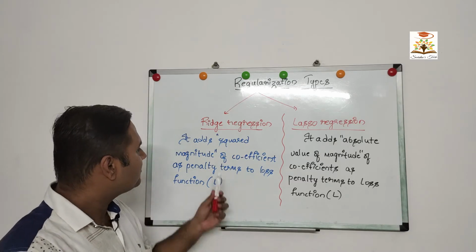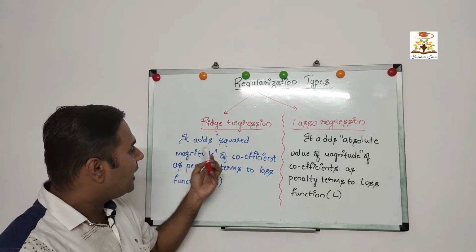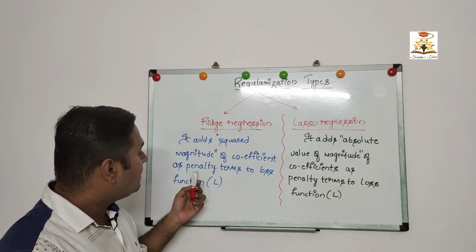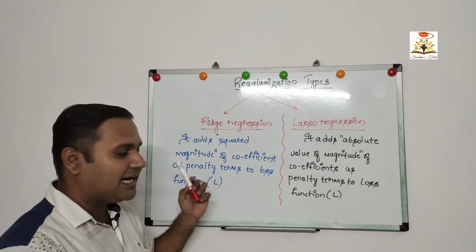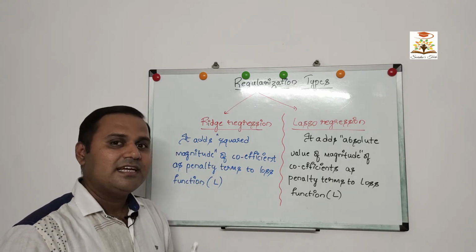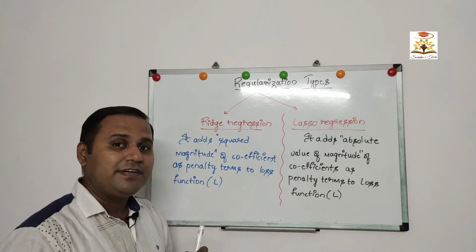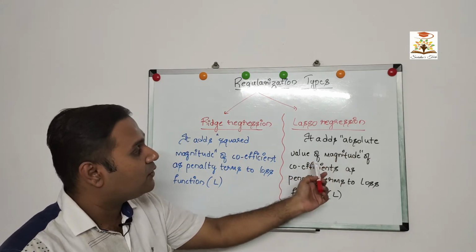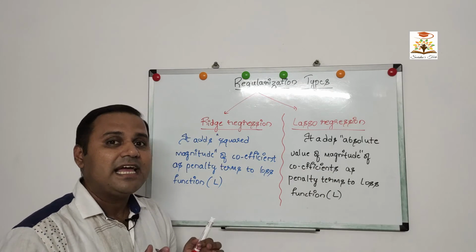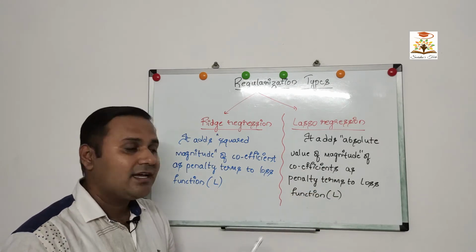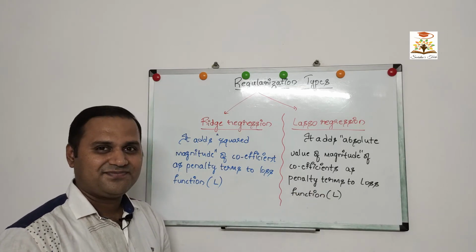In ridge regression, we add the squared magnitude of the coefficients to the loss function as a penalty term. Similarly, in lasso regression, we take the absolute value of the magnitude of the coefficients and add it to the loss function as a penalty term.